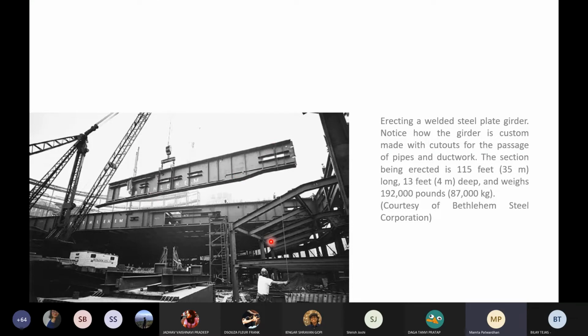Okay. So understand that steel gives you this kind of freedom. I mean, easy freedom. It is not that RCC doesn't give you the freedom, but steel becomes easier because you have these prefabricated, ready plates that you can see, which just need to be welded together to create this thing. So this probably is done at the factory itself, and then it is brought to site and then placed and bolted. Okay, all these members are ready. They'll be cut because you will have to cut this at an angle. You'll have to weld it here. You might want to put a plate there. So all this is prepared before bringing it on site.